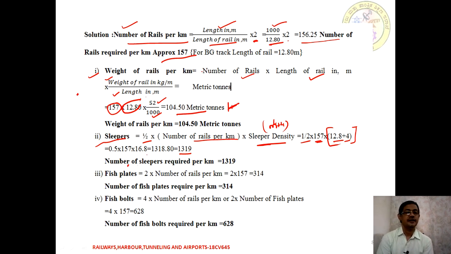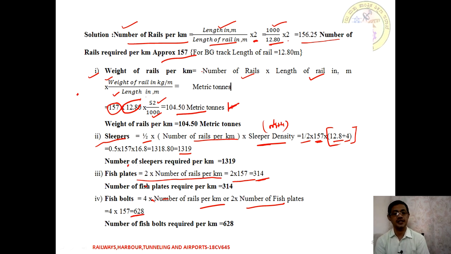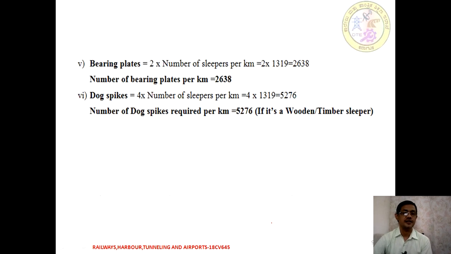Next material is the fish plate. Fish plates are 2 times the number of rails per kilometer. So that is 2 times 157, which means 314 fish plates are required. Fish bolts are 4 times the number of rails per kilometer, or 2 times the number of fish plates. Hence it is 4 times 157, which is 628. Otherwise, 314 into 2 gives the same number, 628. Next we need to calculate the bearing plates.